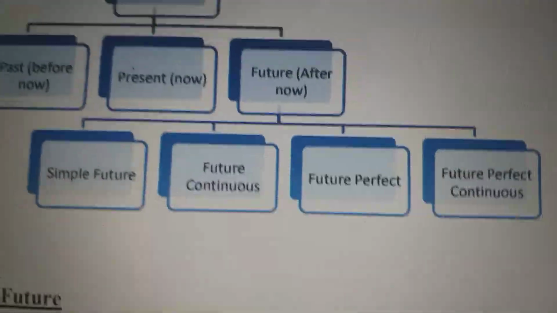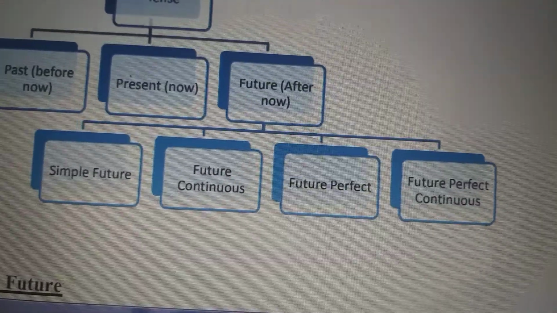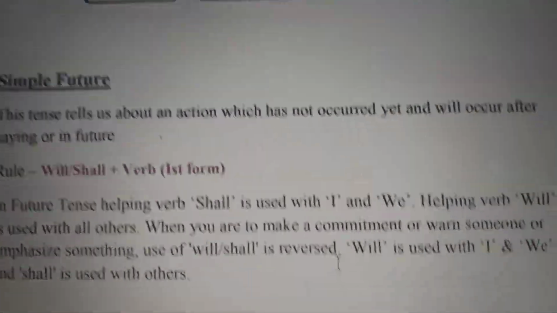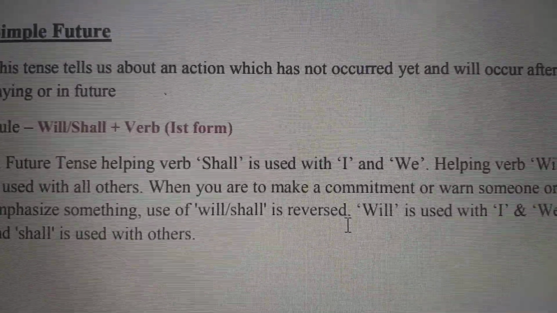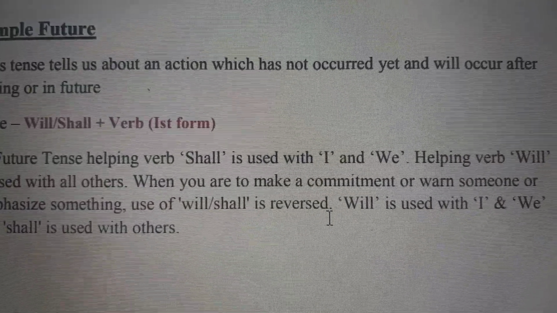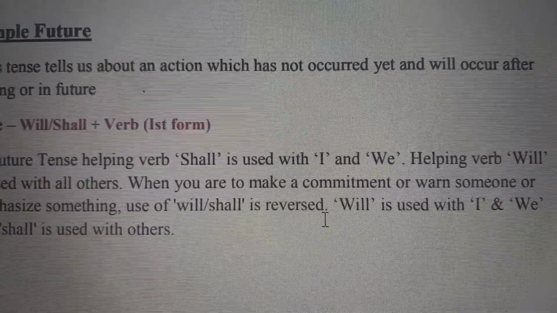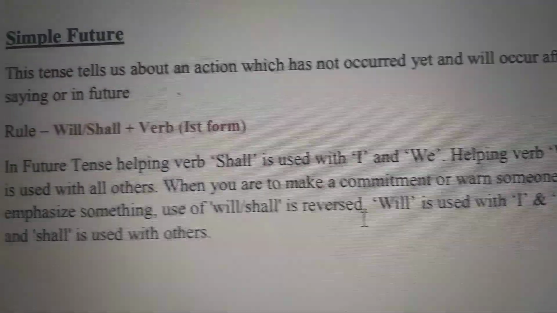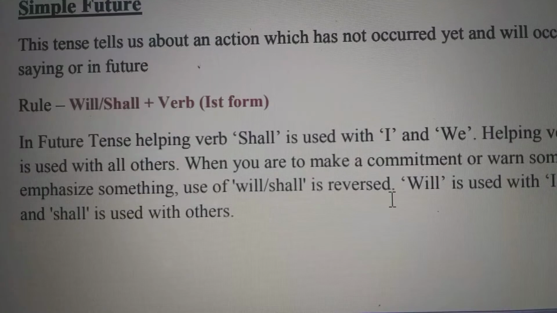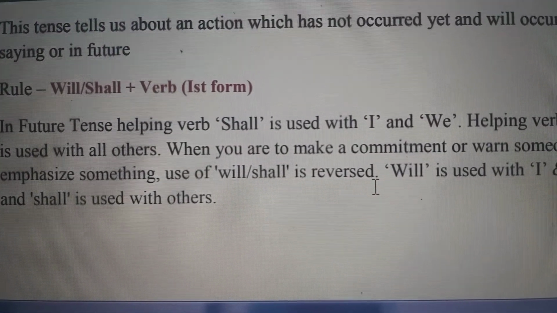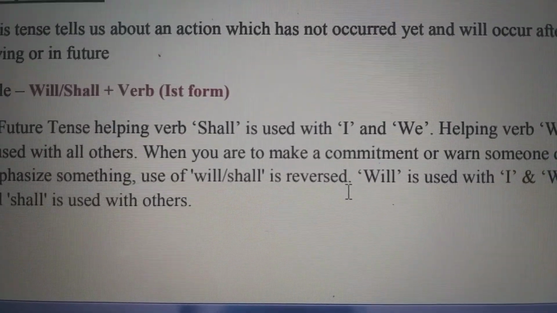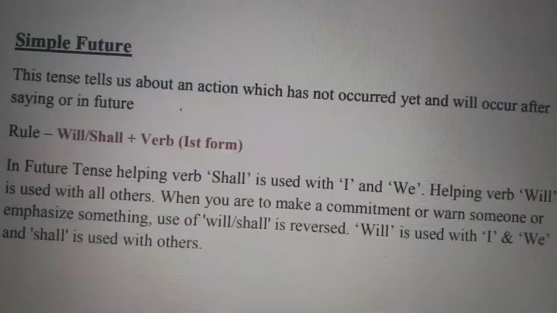As we go through each type of tense, we start with simple future. The simple future tells us about an action which has not occurred yet, मतलब जो अभी हुआ नहीं है या होने वाला है, and will occur after speaking, or in future. So what we use is will or shall plus verb, that is the first form of verb.